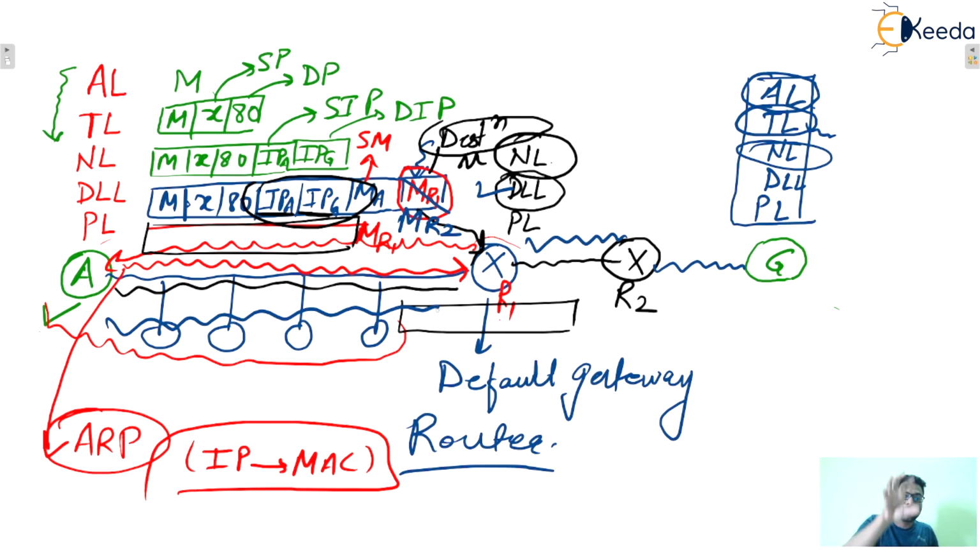So this is the working of all layers. At the source, all layers will be present. At routers in between, only three layers will be present. And at the destination also, all layers will be present. We'll see what the headers of the transport layer and network layer are separately, in separate chapters like transport layer and network layer. So that was the introduction to the processing of all layers. I hope this is clear to everyone.